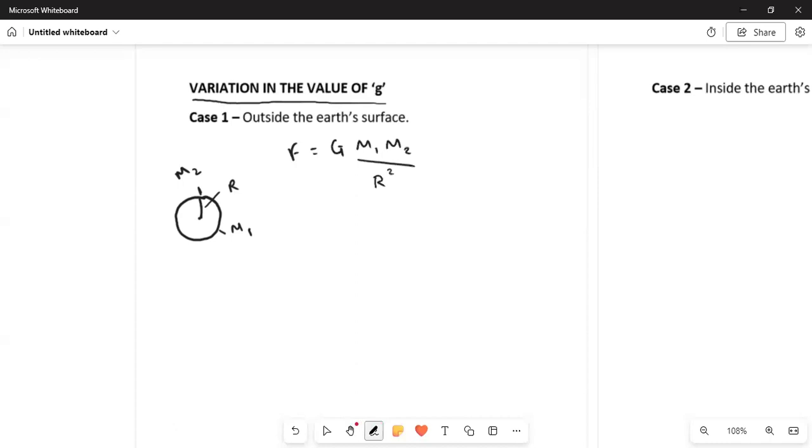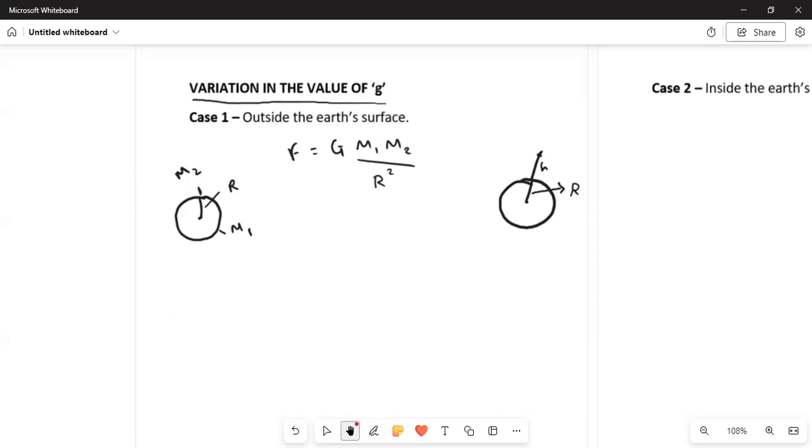But what if we now calculate the value of G above the surface of Earth? Means now we are at some height over here, and say this height is h meters, and the distance between the center of the Earth and the surface of the Earth, that is the radius, is r. It will never change, it will remain the same. But what we have changed is the distance between our object and the center of the Earth.